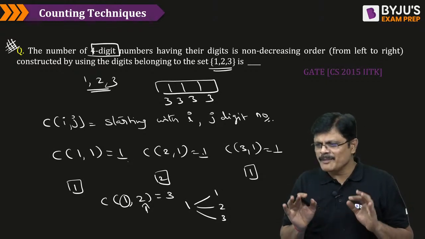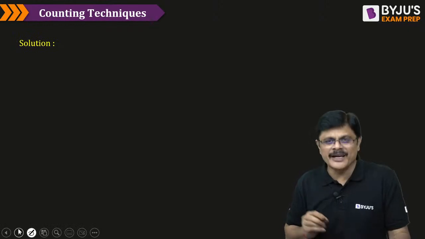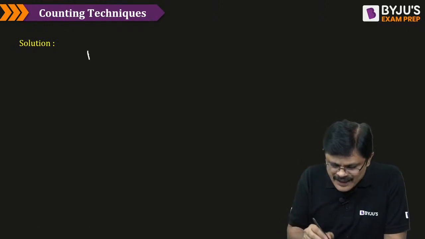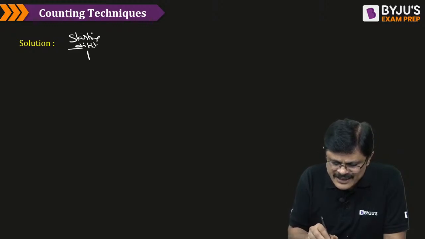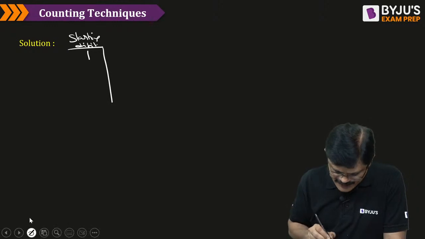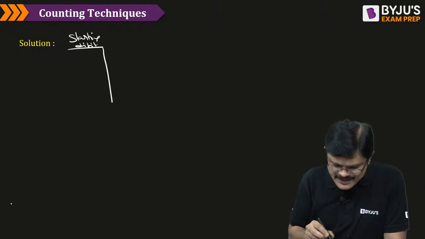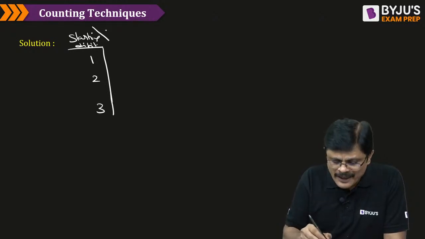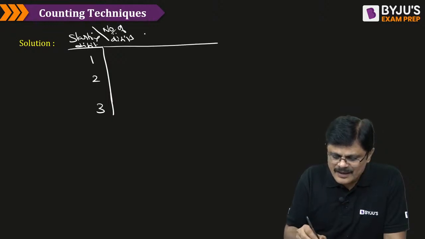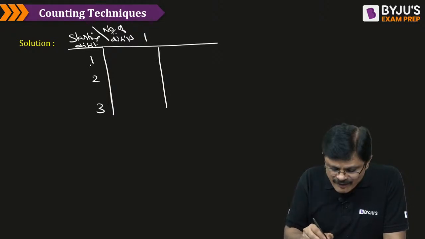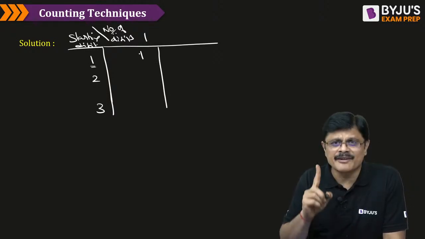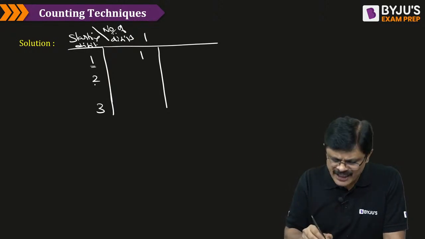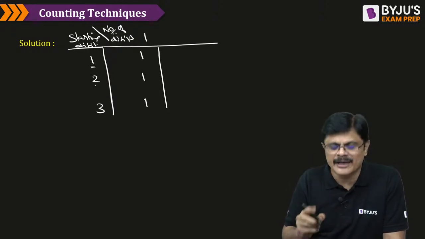Of course, it may look a little odd, but now I'll make it simple for you, my dear friends. Here I am writing starting digit, which for me can be either 1, 2 or 3. And here on the row I am writing number of digits. Now please tell me, starting with one digit numbers, how many are there? Starting with 1, one digit number is 1. Starting with 2, it is 1. Starting with 3, it is 1.